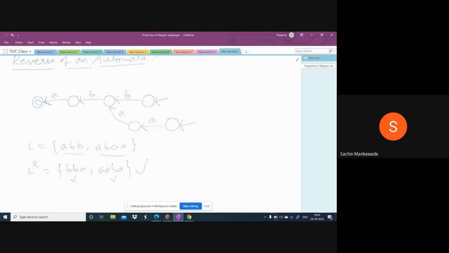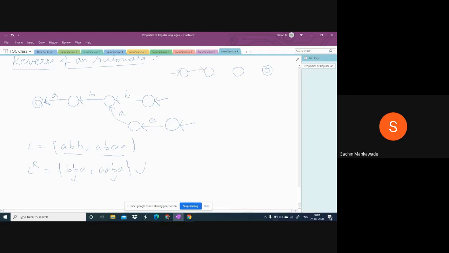Did you all copy the previous diagram? Yes, sir. Okay, so the previous diagram is this one. A, B, B. This is the final state and this is the initial.